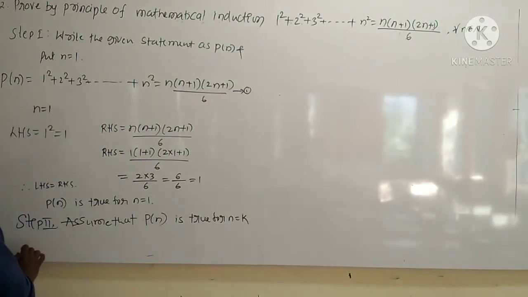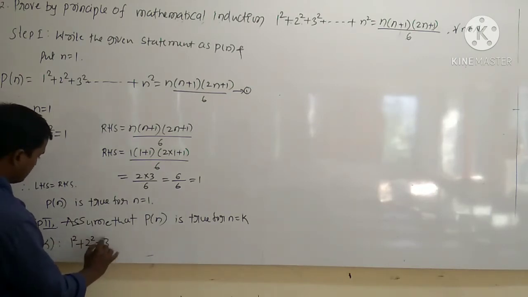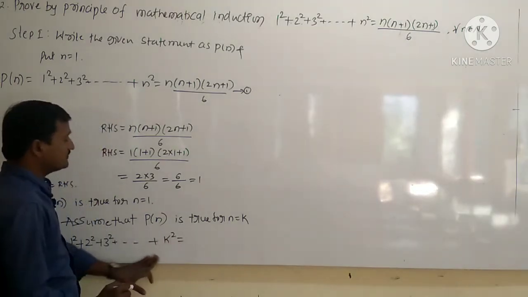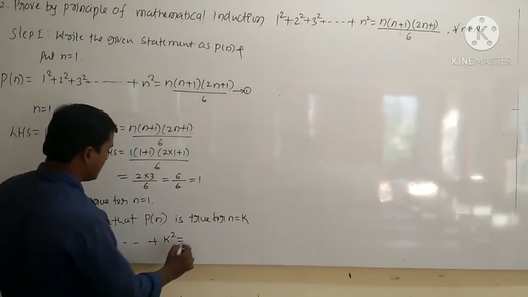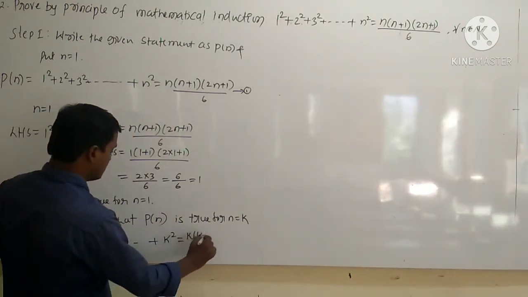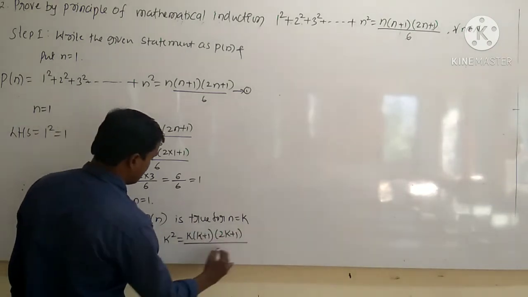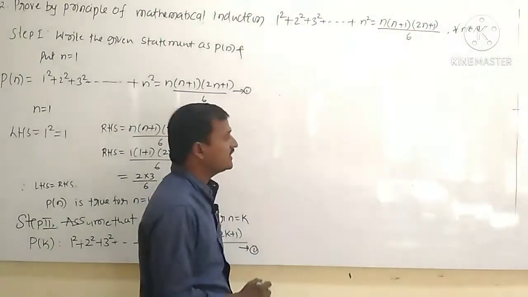So for this, here p of k becomes 1 square plus 2 square plus 3 square up to k square is equal to, in the place of n you should take k. So hence it is k into k plus 1 into 2k plus 1 divided by 6. Call this as equation number 2. Okay, right.